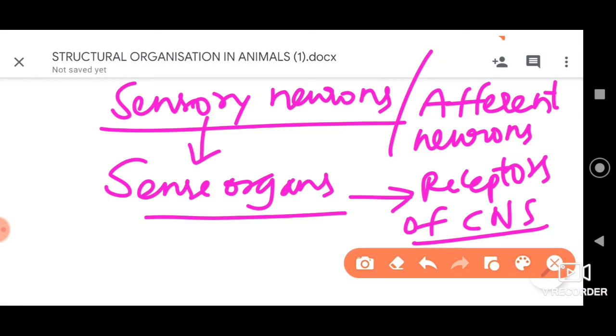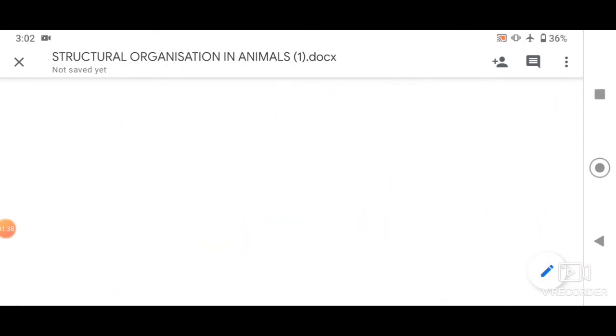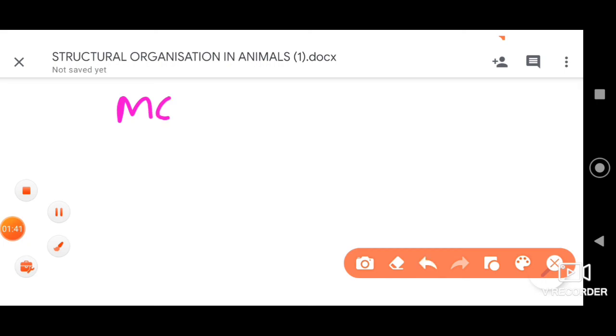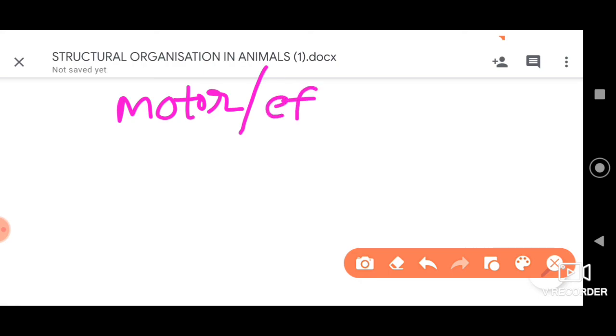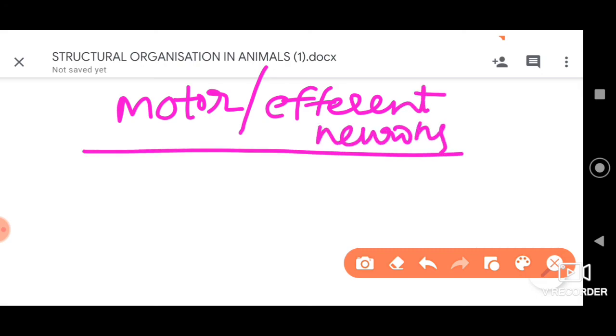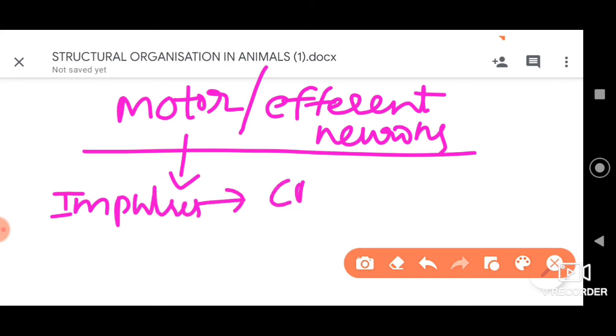Then we also have motor neurons, which are also called efferent neurons. These motor or efferent neurons transmit impulses from the central nervous system to the muscles.